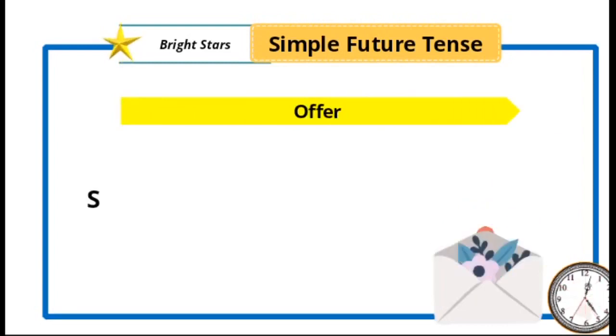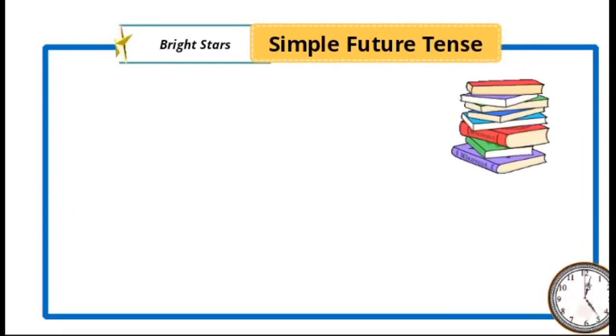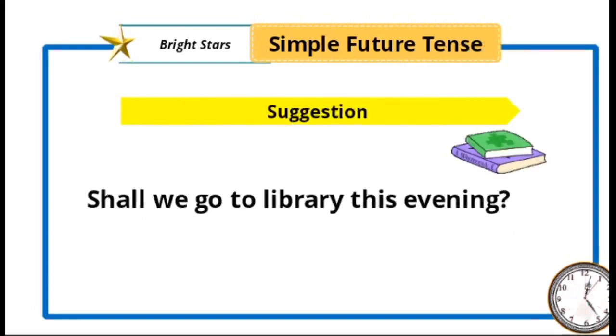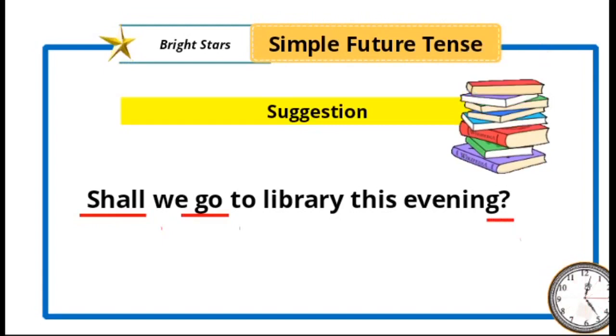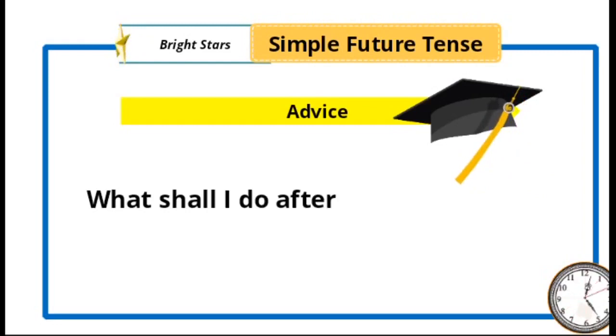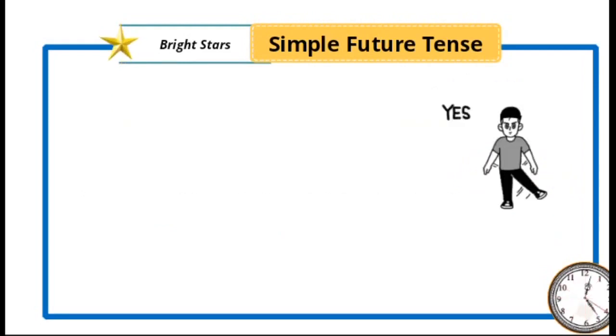Next one, offer. For offer we use: "Shall I help you in writing the letter?" So "shall I" is simple future tense, "help" main verb. For suggestion we can use: "Shall we go to library this evening?" "Shall go" is simple future tense. For advice also we can use simple future tense: "What shall I do after my graduation?" So "shall I do" is simple future tense.